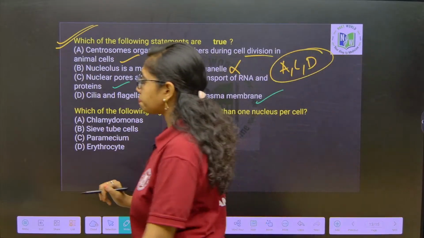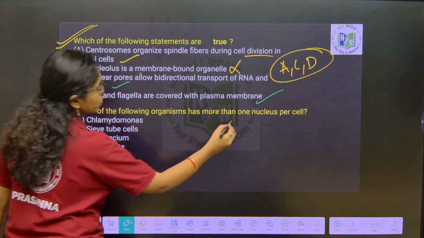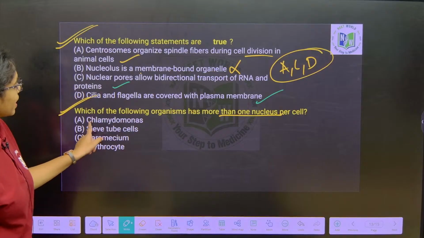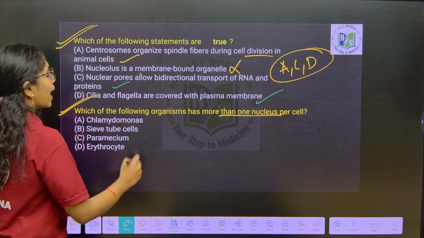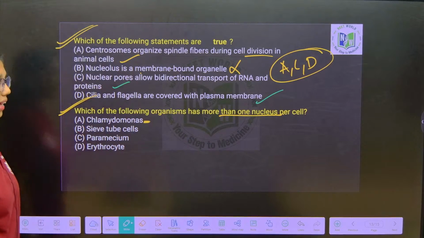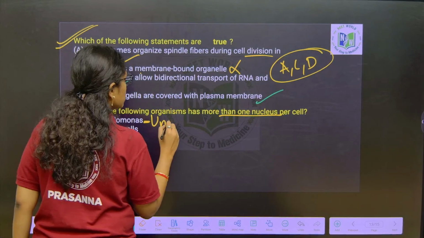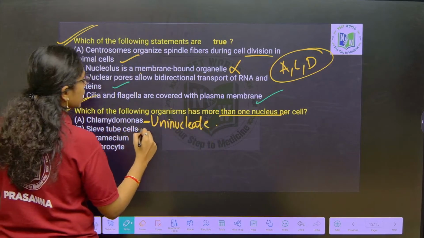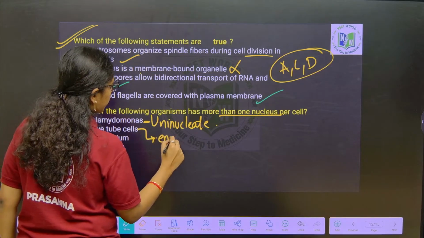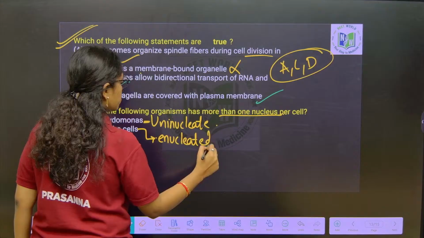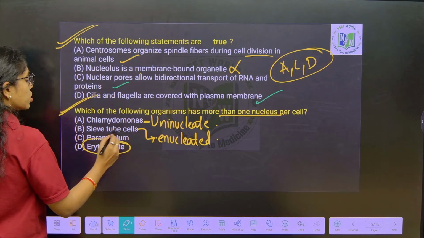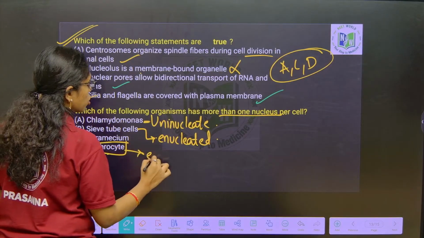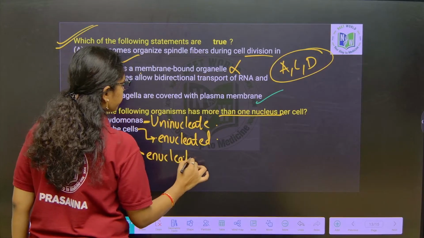Next question you see. Which of the following organisms will have more than one nucleus per cell? Look at here keenly. Option A is Chlamydomonas. We all know Chlamydomonas is a unicellular green algae and this is uninucleate. Next, sieve tubes. Sieve tube cells are enucleated. Erythrocyte, which is mature RBC, is also enucleated.